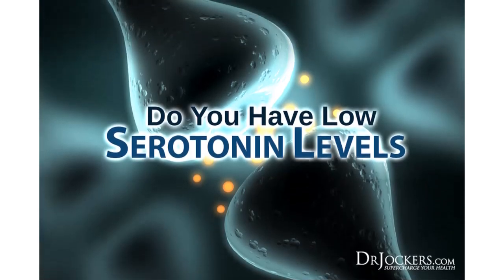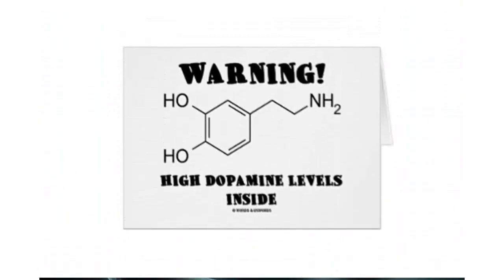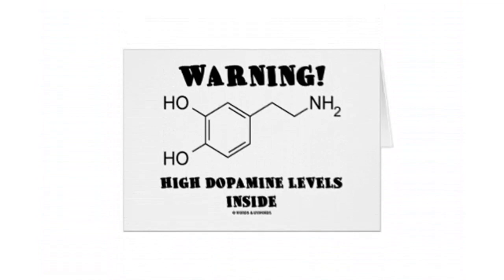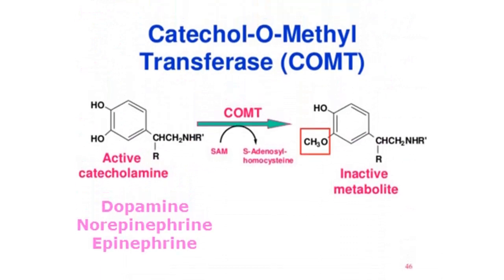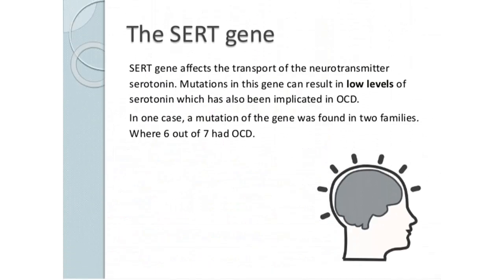The biological approach to explaining OCD. The genetic explanation. OCD is associated with low levels of serotonin and high levels of dopamine. There are 2 genes you need to know about, COMT and SERT. The COMT gene is involved in the production of an enzyme called catechol-O-methyltransferase which regulates the production of dopamine. If this gene is mutated, the protein it produces is faulty, resulting in high levels of dopamine.